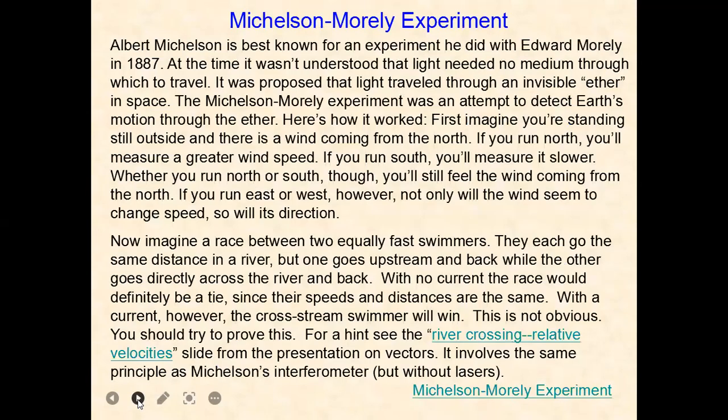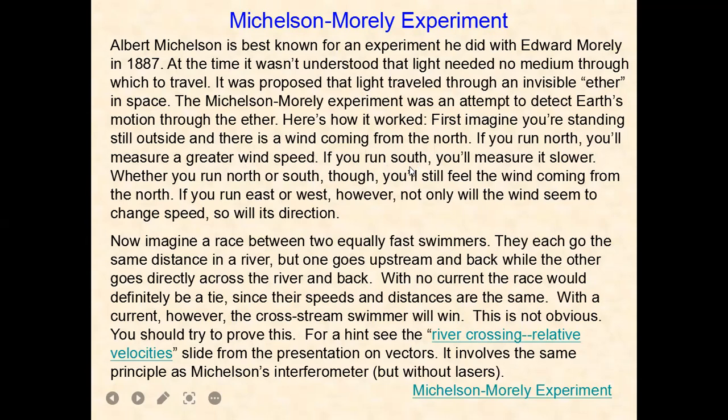So, the Michelson-Morley experiment. Albert Michelson is best known for an experiment he did with Edward Morley in 1887. At the time, it was understood that light needed a medium through which to travel. It was proposed that light traveled through the invisible ether in space. The Michelson-Morley experiment was an attempt to detect Earth's motion through the ether. Here's how it worked. First, imagine you are standing still outside and there is a wind coming from the north. If you run north, you will measure a greater wind speed.